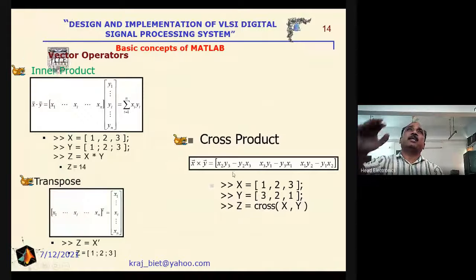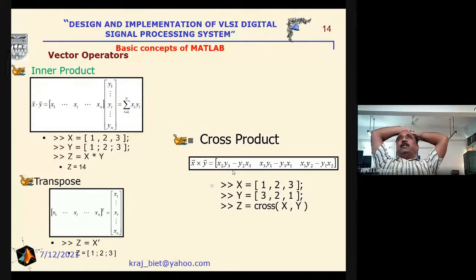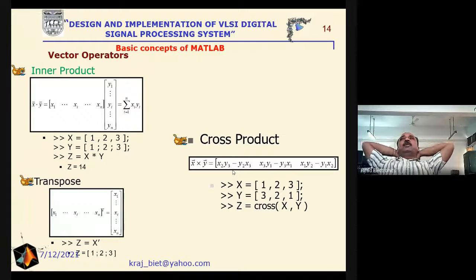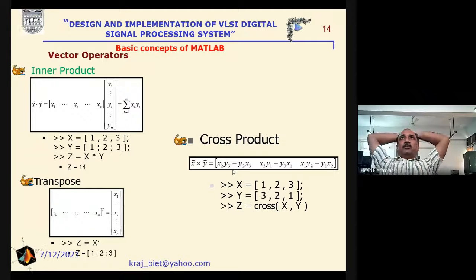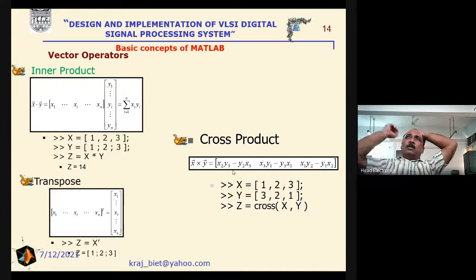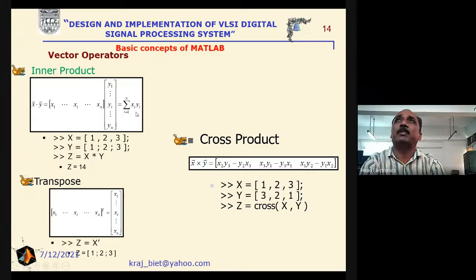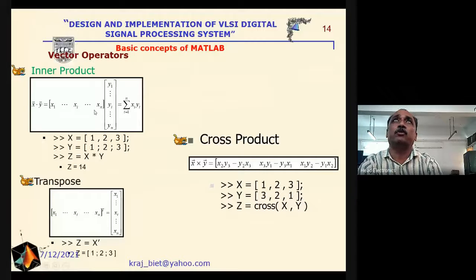Now, if we are interested in the inner product, that is, if there are two vectors, x and y, x is x1 to xn, y is y1 to yn. As we know, in order to get the inner product, the row is multiplied by the column. So the value will be equal to the summation of xi multiplied by yi, i is equal to 1 to n, and the number of elements in the rows and columns must be the same. Say we consider x as 1, 2, 3 in a row, and these are in the columns. So when we multiply them, we will get the total result equal to 14.